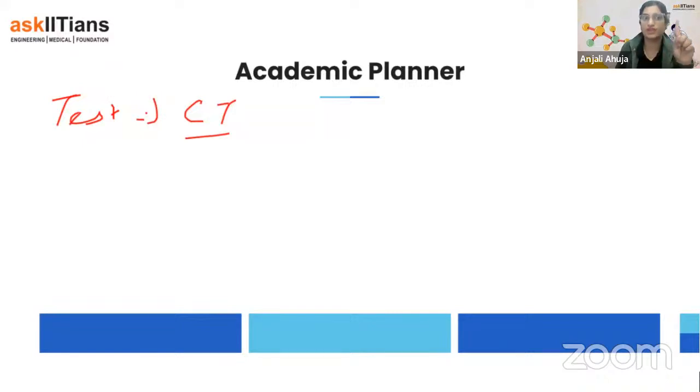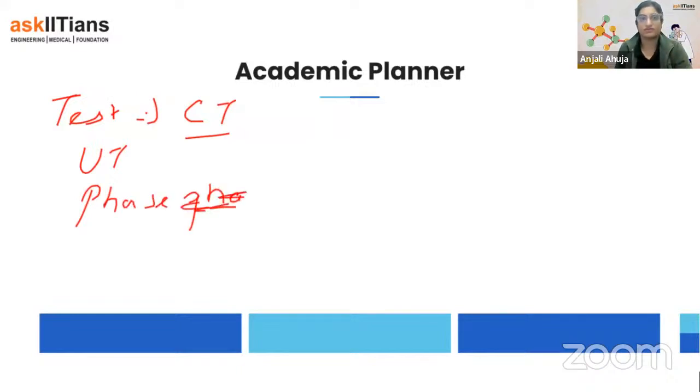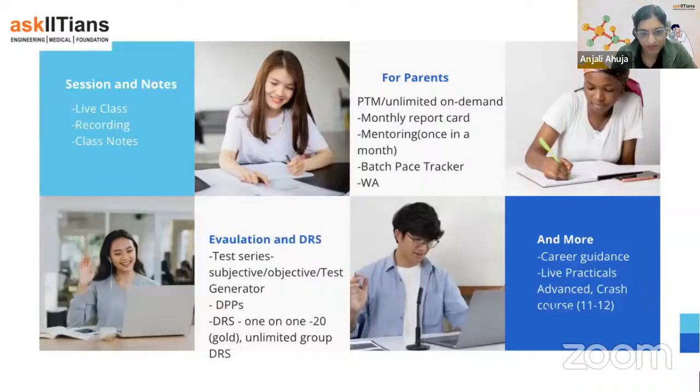Other than that, you people are going to have your unit test. You people are going to have your phase papers. Just say this year you people were having a half yearly exam. We will keep phase paper. Let me show you the test planner here. Just a second.